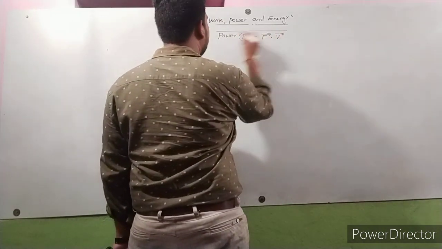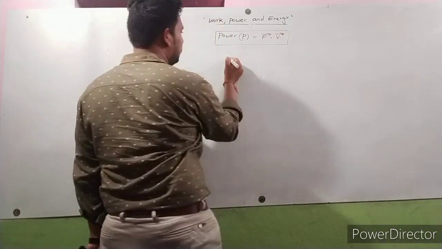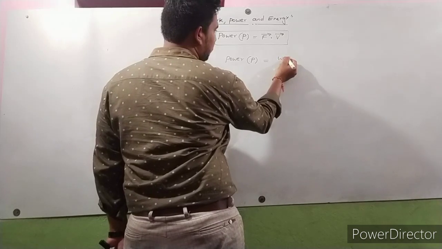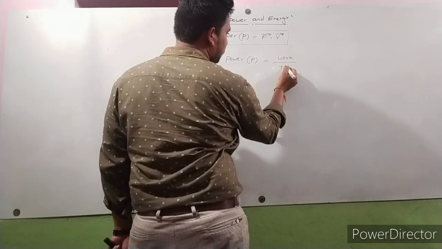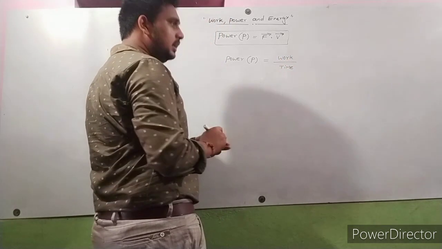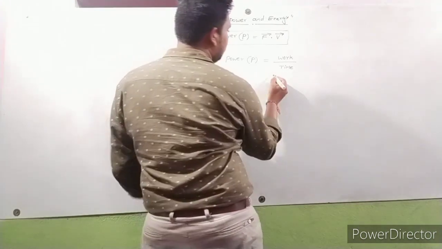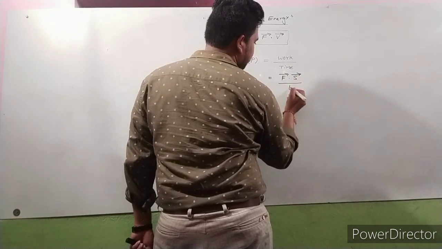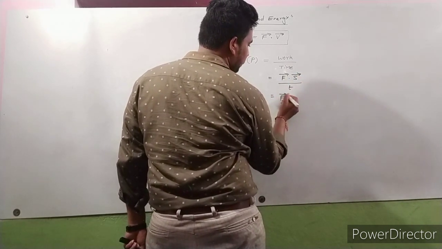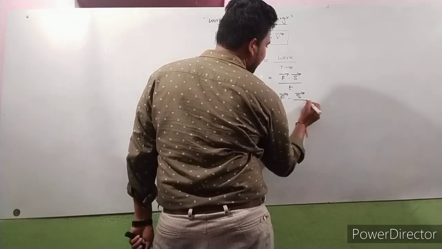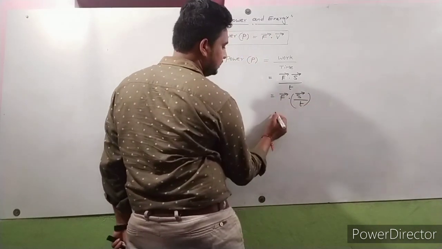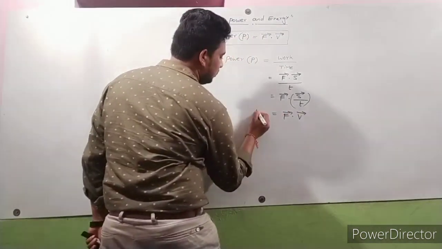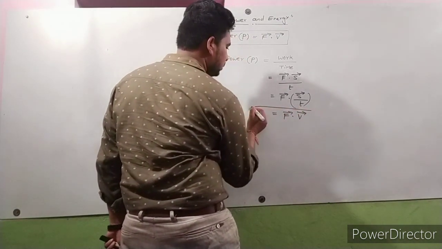How did we get this formula? Simple. Power P is equal to work by time. Here work is nothing but F bar dot S bar, by time. That means F bar dot S bar by T. Then what we got? Power P is equal to F bar dot V bar.